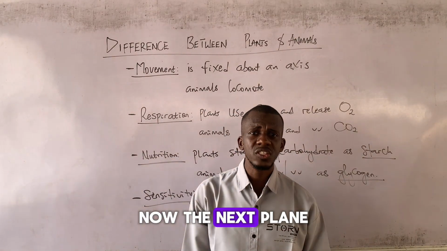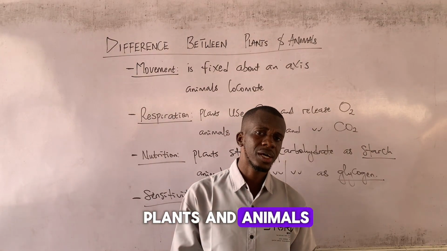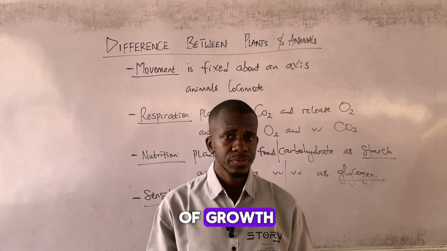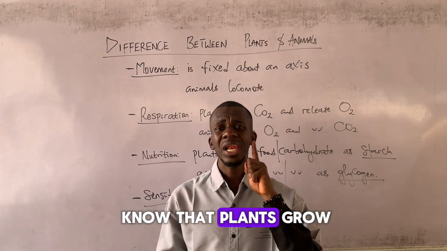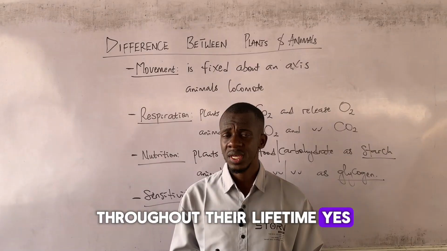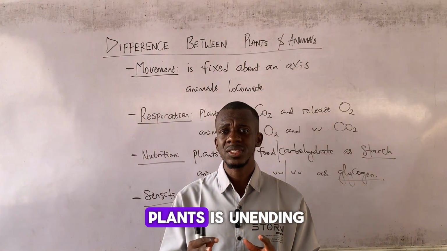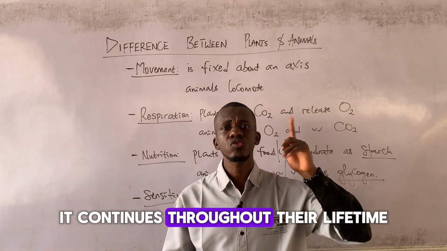Now, the next plane on which we will discuss the major difference between plants and animals is in the area of growth. Firstly, I need you to know that plants grow throughout their lifetime, meaning that growth in plants is unending. It continues throughout their lifetime.